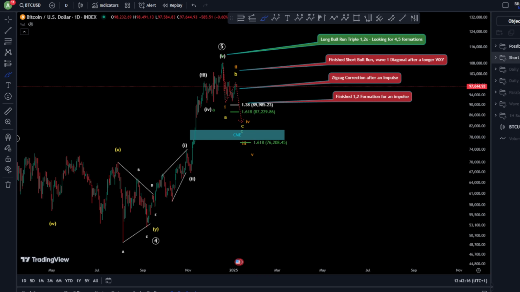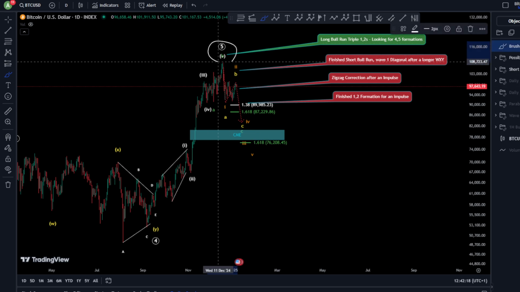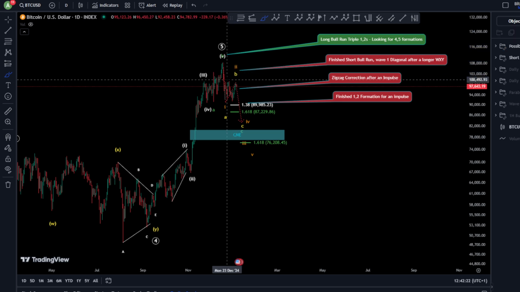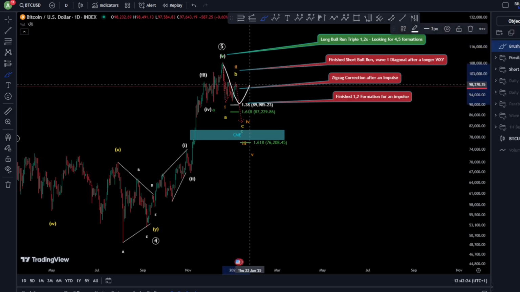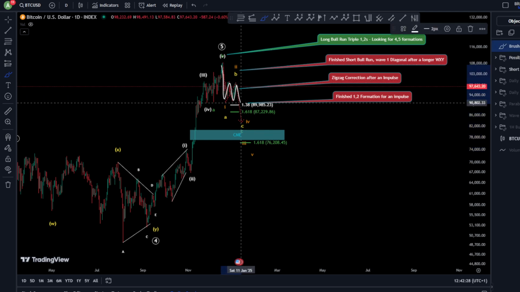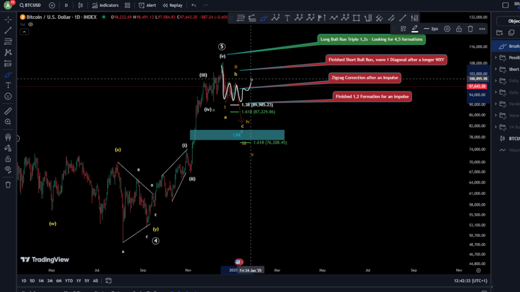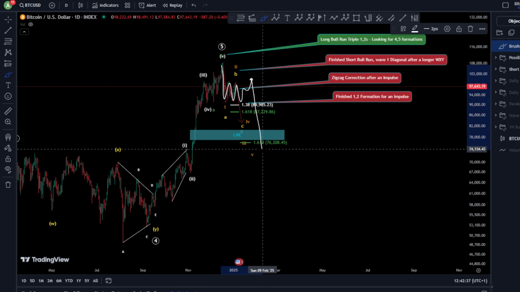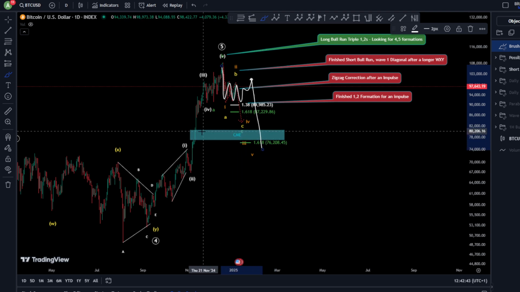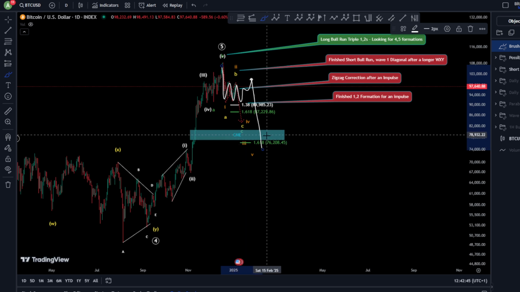Now, of course, this can still be even if we finished a contracting diagonal. As we have mentioned, we also have our short-term bullish scenario where we might have finished the top here, and that could possibly be considered as 1, 2, 3, 4, 5, in case you have finished a contracting diagonal. It can be a leading diagonal for an impulse toward the downside after a wave 2. After wave 2, you will see a very strong wave 3 towards the upside, and this is a scenario where